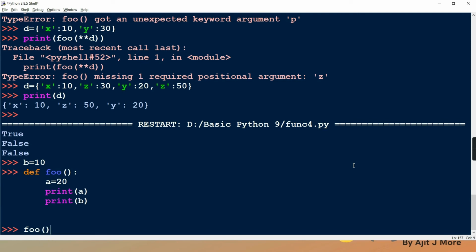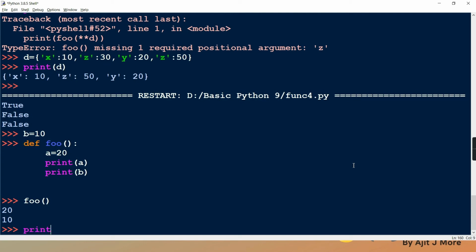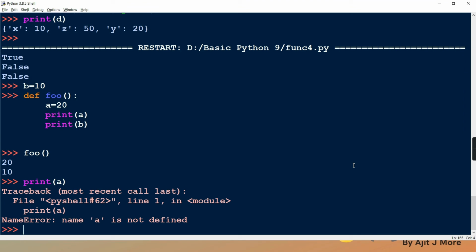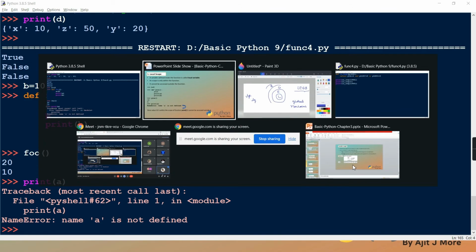And now when I call foo, the moment I call it, A comes into existence. The life of A is now in existence. So A equal to 20, it will print A; B it will take from the outer scope. It prints 20 10. And if I try to access A, it will give an error. It will say name A is not defined, because you are accessing it outside the scope. A's scope is within foo and you are accessing it outside foo, so it will give an error.